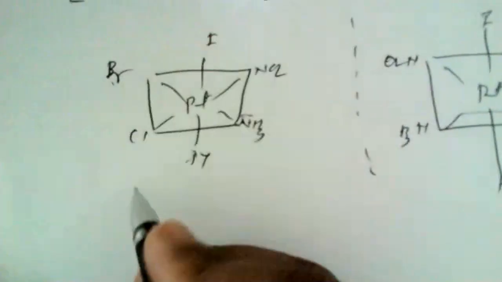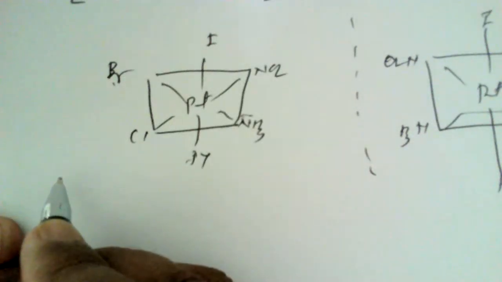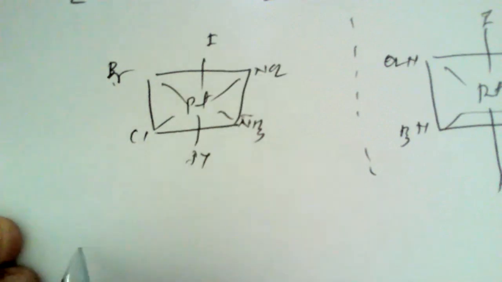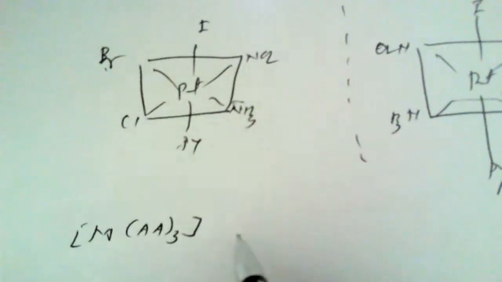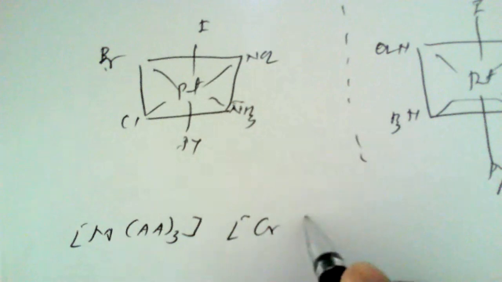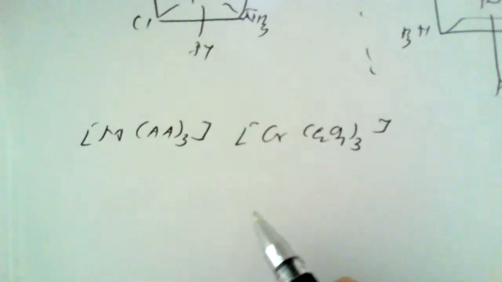Now, one more example, which is also shown here, is MAA3. That means 3 symmetrical bidentate ligands are there. An example is Cr(C2O4)3. How can we show this example here?